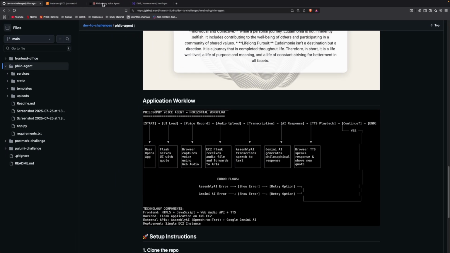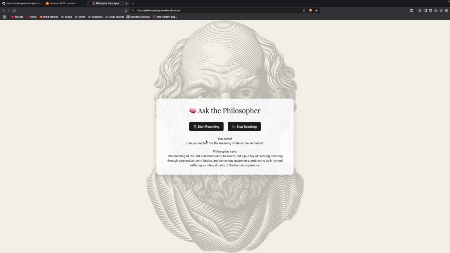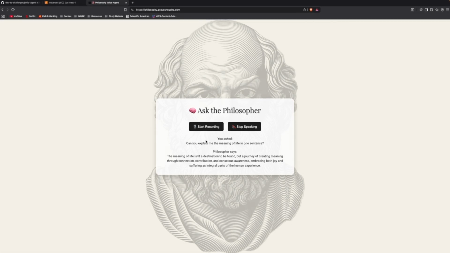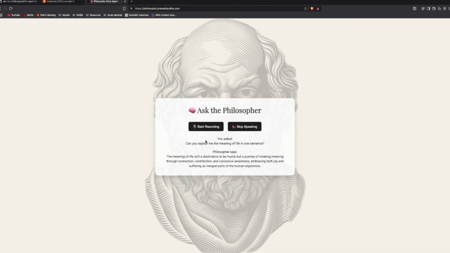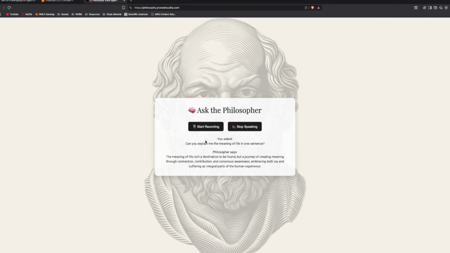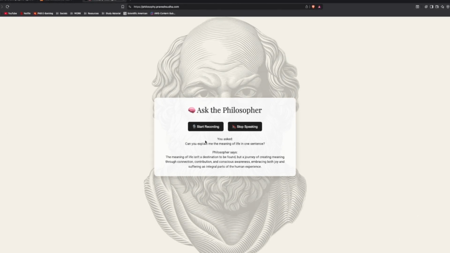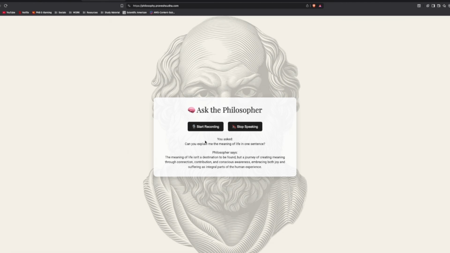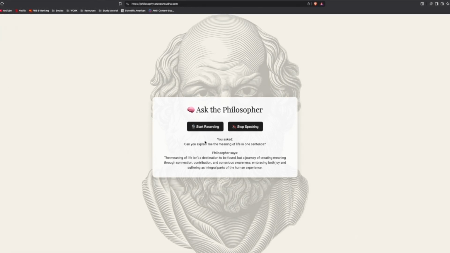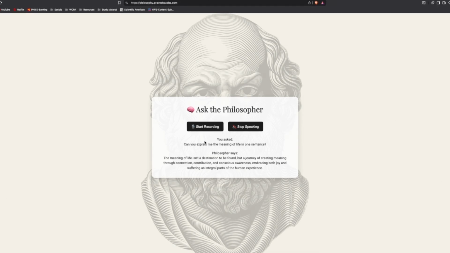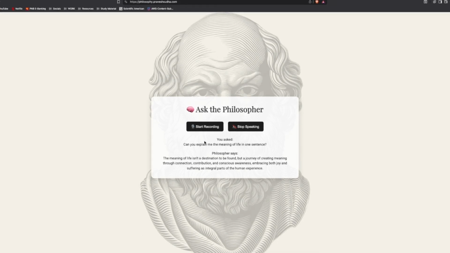So on the UI side, let me show you something. So on the front end, I also added a watermark of Socrates in the background. You can see that I have just lessened its opacity so that it gives a classical vibe, and the whole UI is styled inside a single HTML to keep things compact and easy to manage. You can interact with this application, ask a question, and hear your response. It feels really like chatting with a modern philosopher.